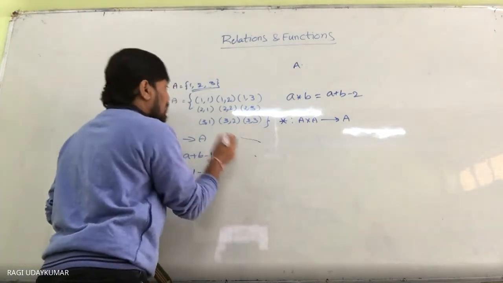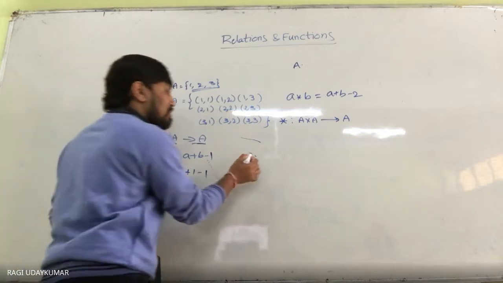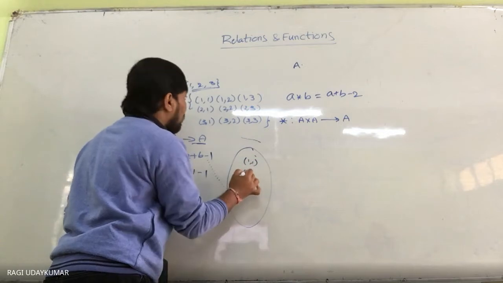That means it is a function. In the function you are going to have ordered pairs like 1 comma 2.